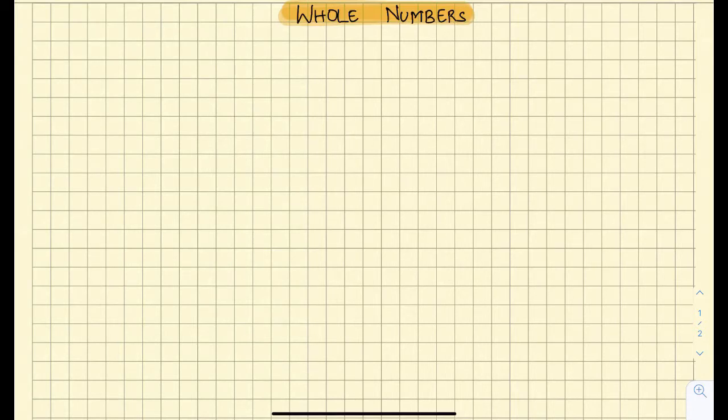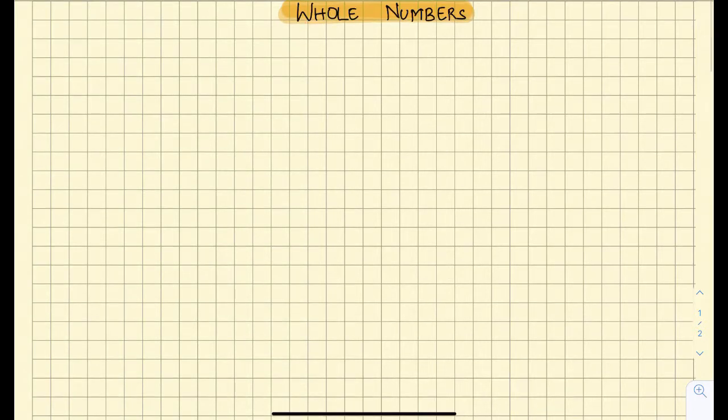Hello everyone. Today we are going to learn about whole numbers. But just before learning about whole numbers, we'll discuss a few things. For example, if I ask you how many colors are there in a rainbow, your answer will be 7. How do we tell that answer 7? When we see all the bands of colors.